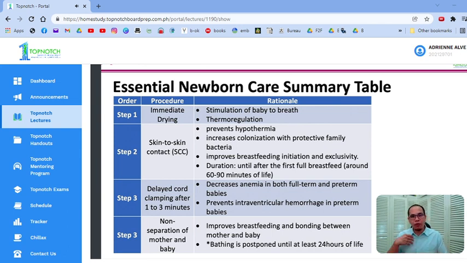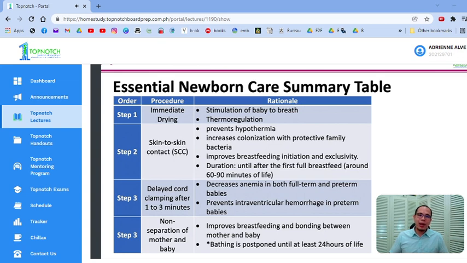Mag-open up yung lungs, yung blood flow ng heart, mag-iiba yung direction, okay? From a flow na meron kang shunting na right to left because of your fetal shunts. Okay? Kapag bumagsak na yung pressure sa lungs dahil umiyak si baby, dahil huminga na siya, your pulmonary pressure will decrease. It will promote blood flow going through the lungs. Okay? Yung dating placenta ang iniikutan ng dugo, ngayon pumupunta na siya sa lungs. Tapos yung mga shunt mo sa heart, nag-iiba na yung shunting niya. Nagsasara na yung mga shunts, di ba? So we will discuss that more in depth when you discuss your cardiology topics. Okay? So suffice it to say, at this moment, that stimulation is very important.